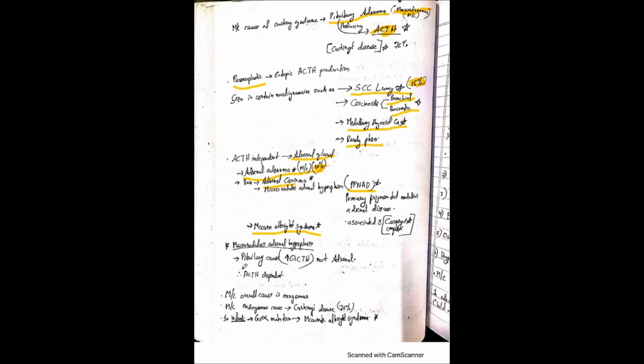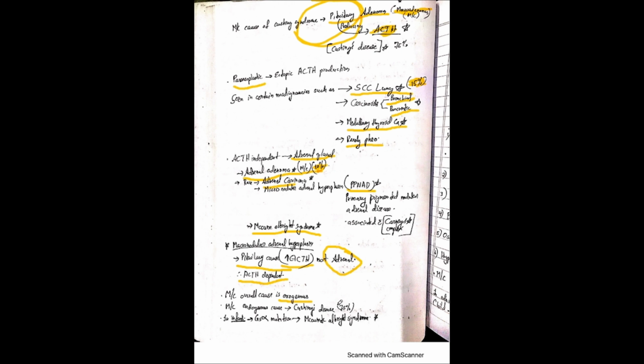So it is usually due to a pituitary cause. So there will be increased ACTH and not an adrenal cause. Okay, so here it will be a pituitary cause only. So there will be increased ACTH production, and therefore it will obviously be ACTH dependent. So the most common overall cause is the exogenous cause, but the most common endogenous cause specifically is Cushing's disease, as we have mentioned here,